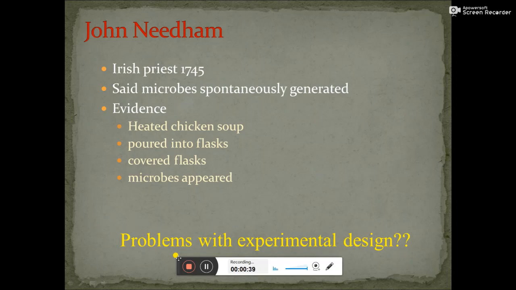That's how you detect microbes: microbial growth is indicated by the cloudiness of the solution.